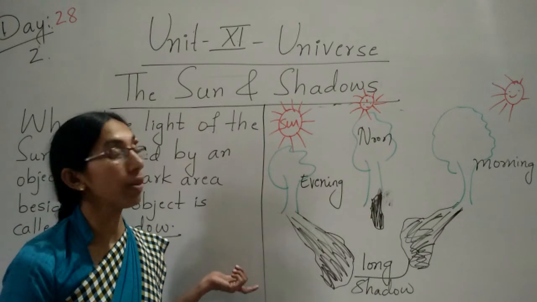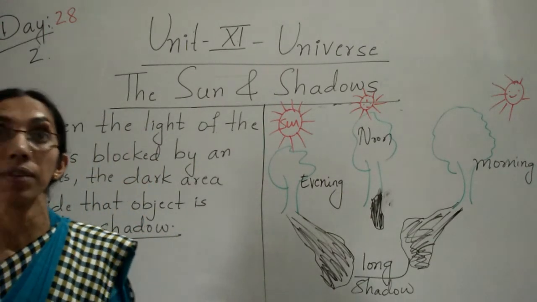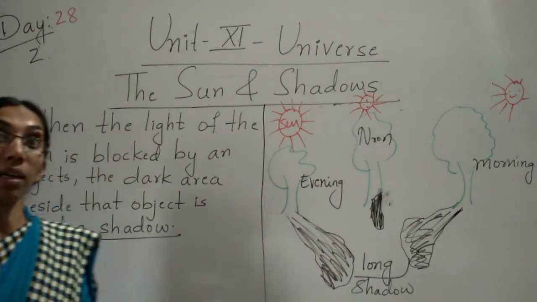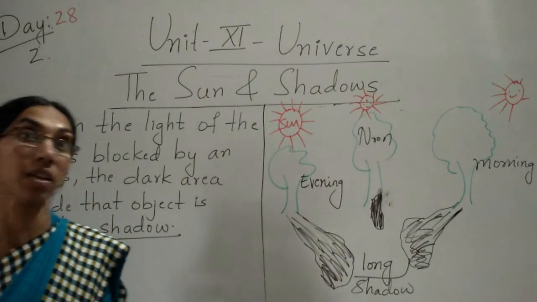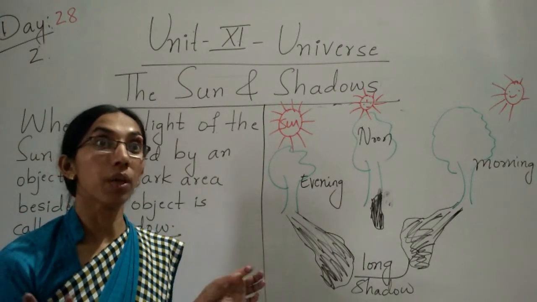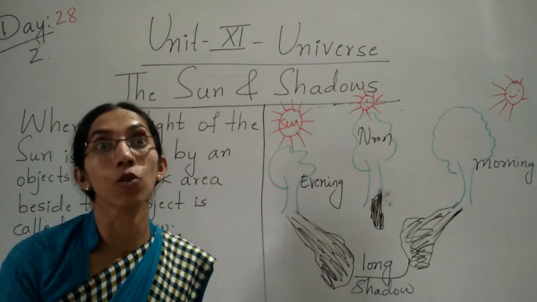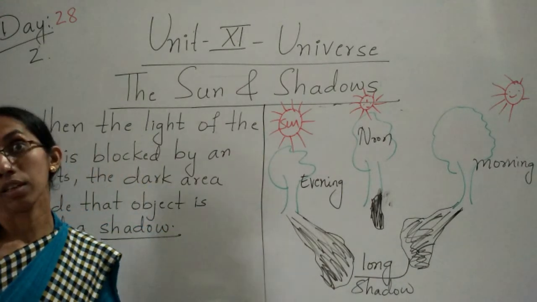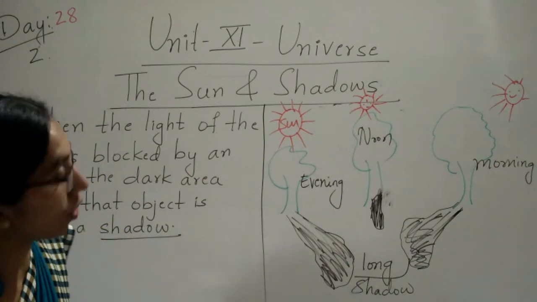Clear, children? So we see with light. We need light to see things. We cannot see things in darkness. Even though we can't see our image, our shadow is also there in the darkness. Yeah, children? So what is the definition of a shadow?